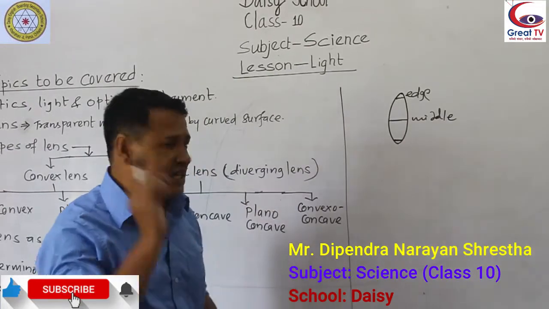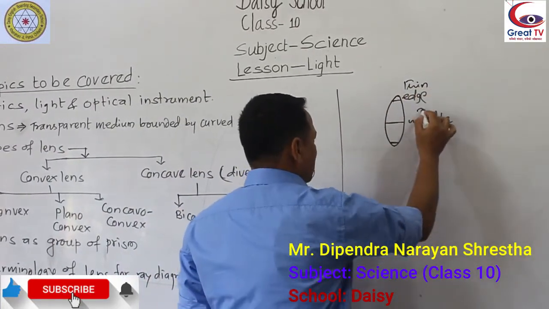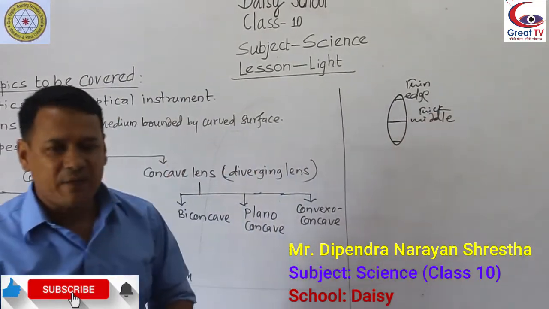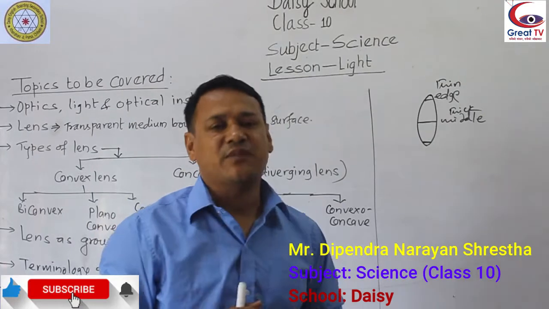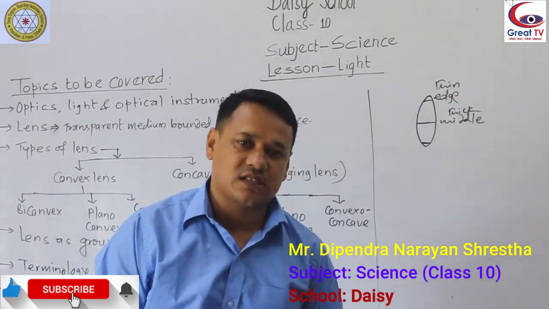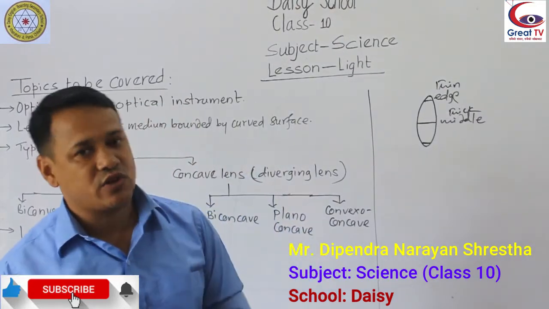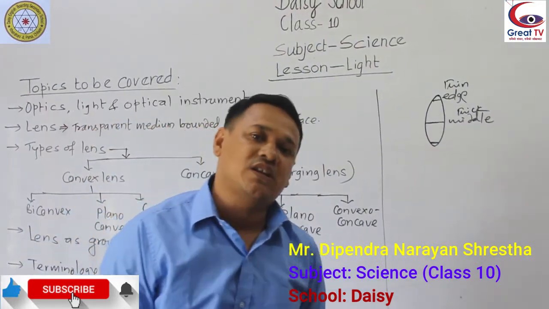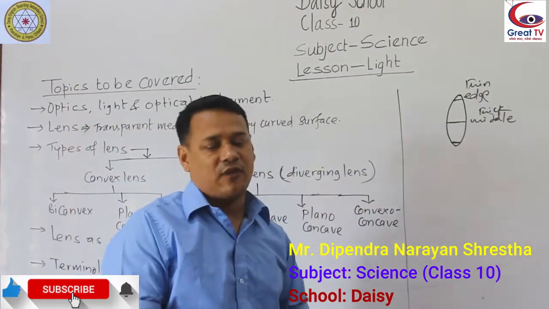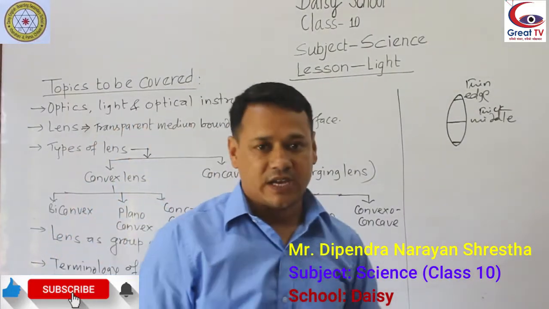So thin at the edge, thick in the middle. Such a type of lens which is thick at the middle and thin at the edge, that is a convex lens. In class 8 you also read about concave and convex mirrors. At that time we read about mirrors related to the reflection of light. Here we are going to discuss lenses related to the refraction of light.